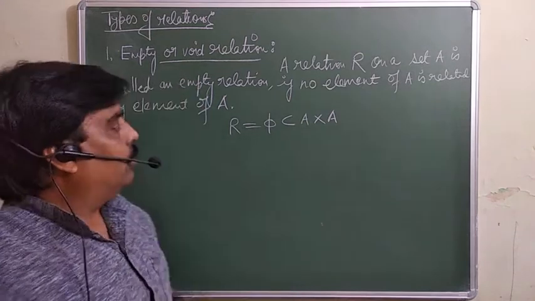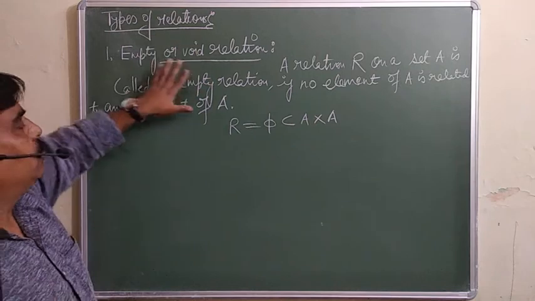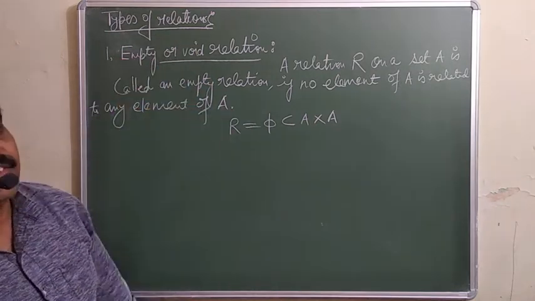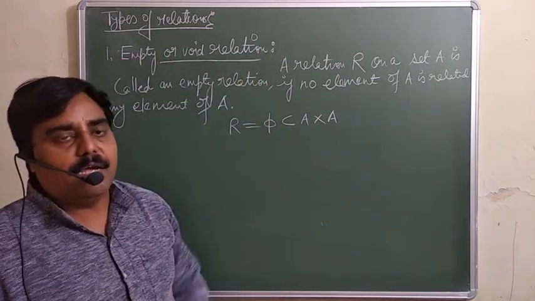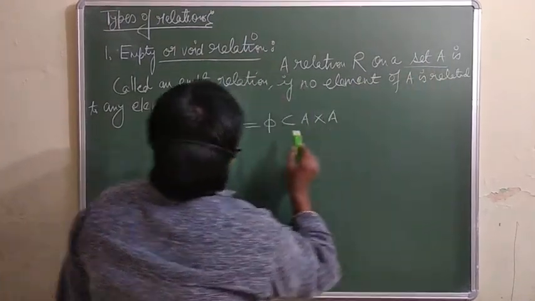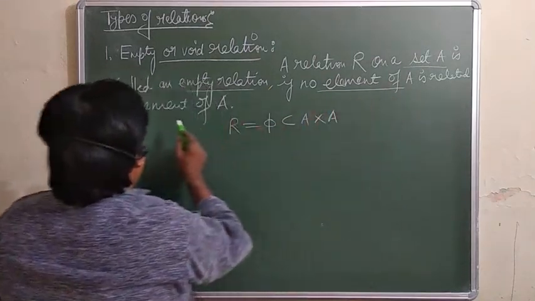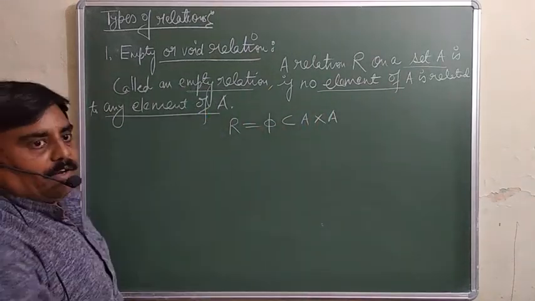Hello everybody. Now we will discuss the types of relation. First is the empty or void relation. Which relation is known as an empty or void relation? A relation R on a set A is called an empty relation if no element of A is related to any element of A itself.